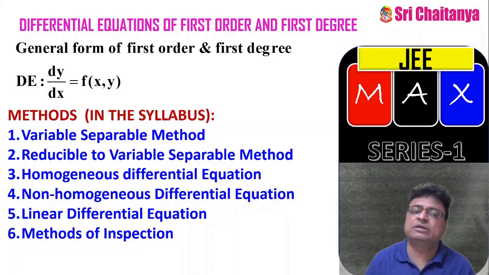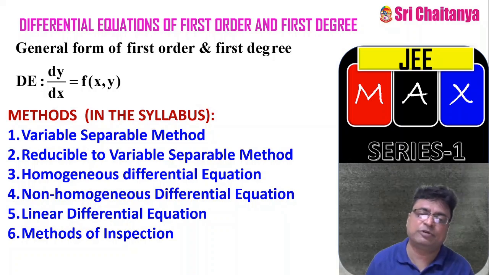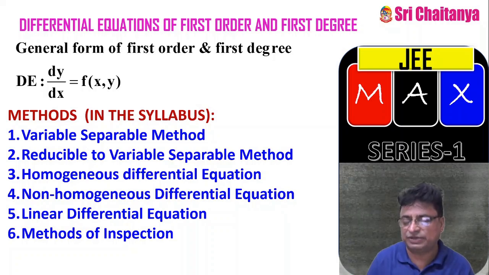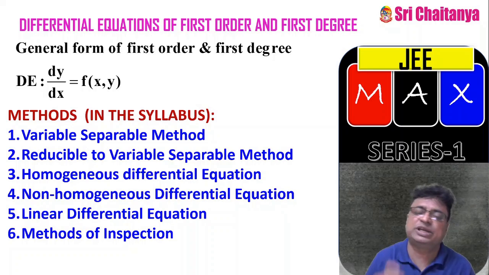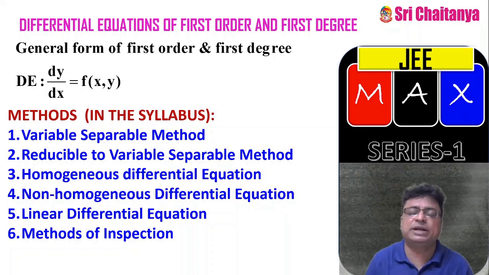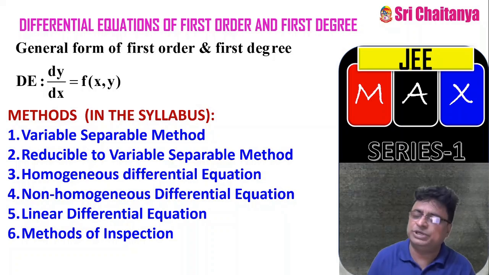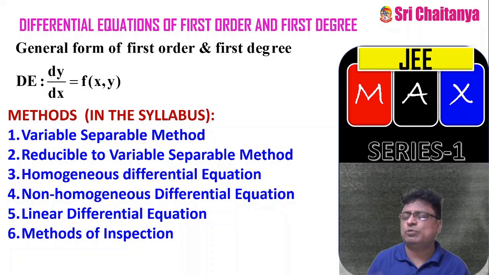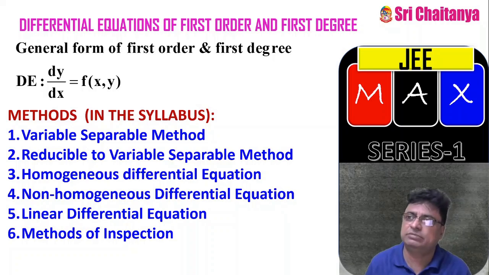There are in general 5 to 6 methods. Of course, apart from that, there are another 3 to 4 methods, and those I am not giving in this video, because here I am mentioning only the methods which are in your syllabus. So far we have completed the variable separable method, reducible to variable separable, homogeneous differential equations and non-homogeneous differential equations. Now the most important method is the linear differential equation.